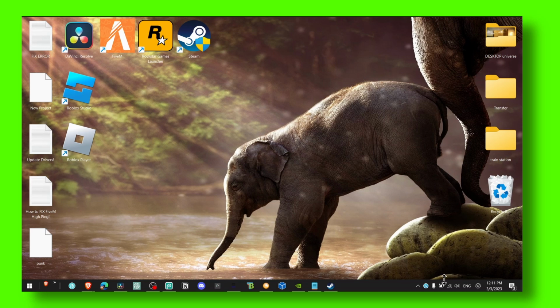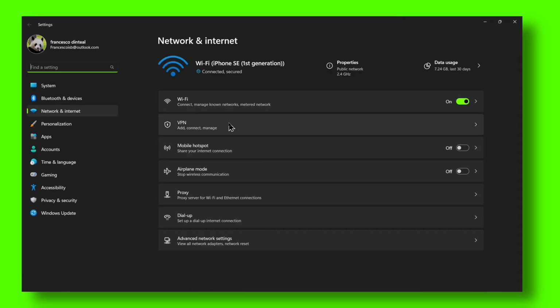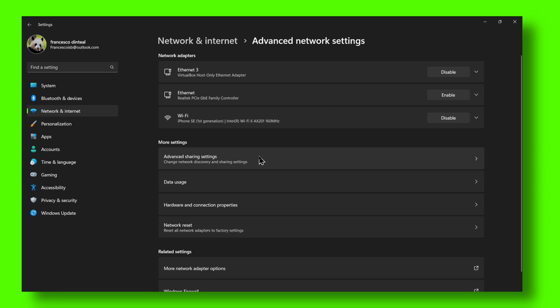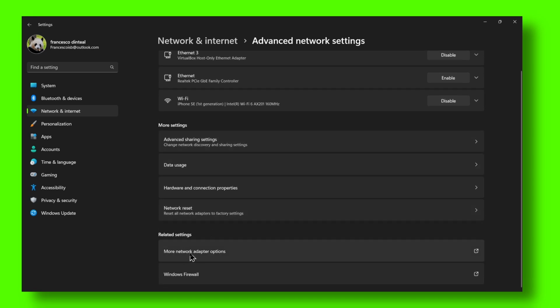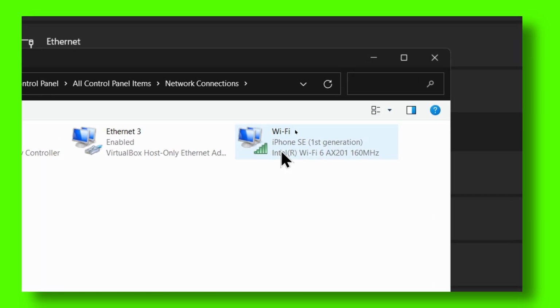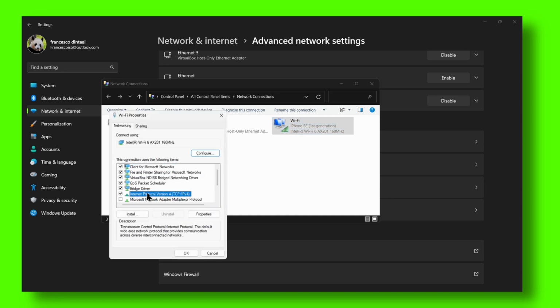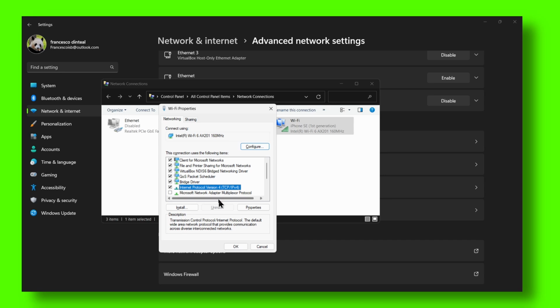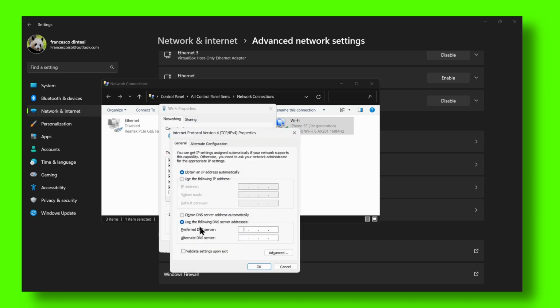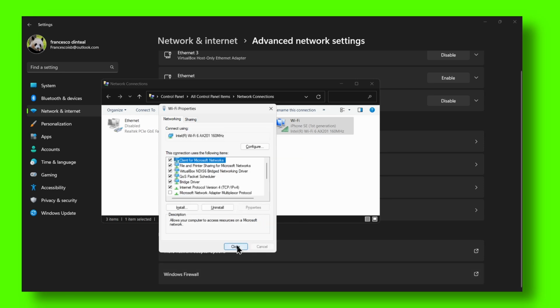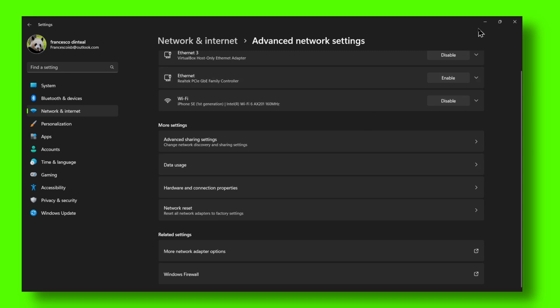So what you can do is go here to open network and internet settings, then go to advanced network settings, and now you can click on more network adapter options. Here, click on your internet connection that you're using, go to properties, and click on internet protocol version 4 and click on properties. Make sure you select use the following DNS server addresses, and here write 8.8.8.8, and now here write 8.8.4.4. Okay, now click on OK and close. Okay, perfect. That's one way.